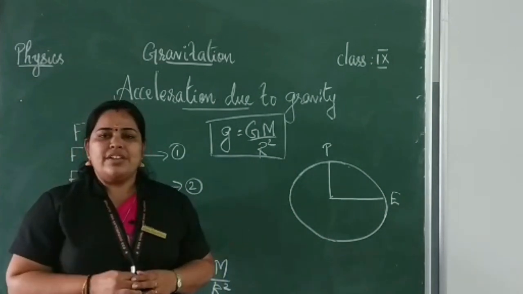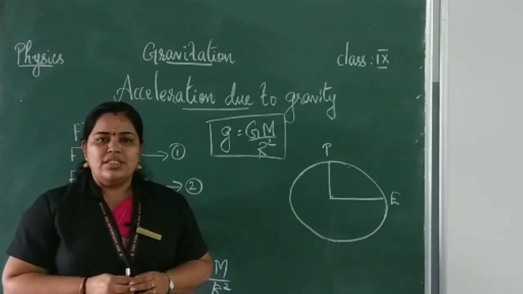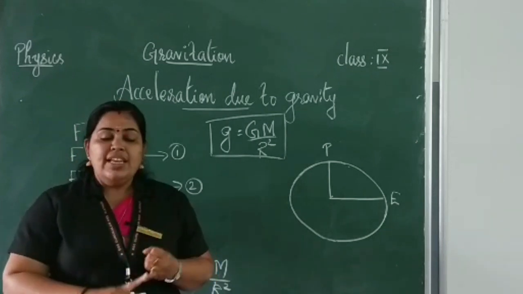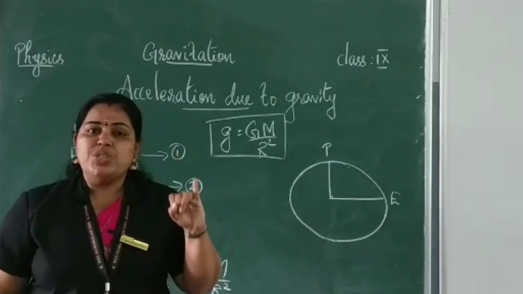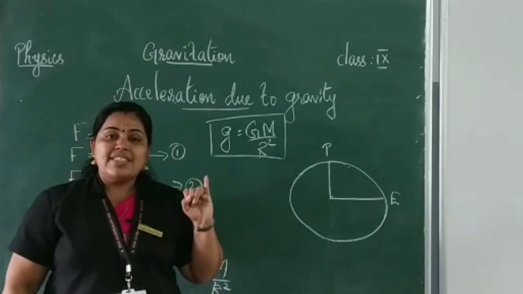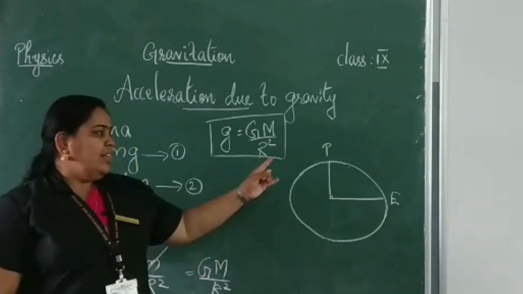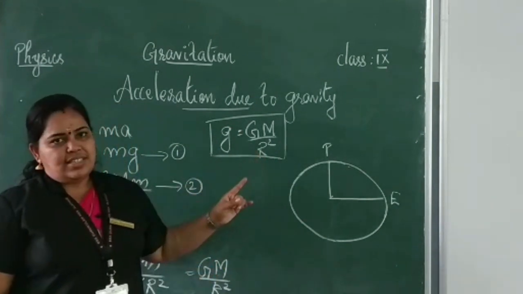So what will be the acceleration due to gravity at the center of the earth? It will be 0. Okay, so once again, first point, acceleration due to gravity is maximum at the polar region because the radius is less.